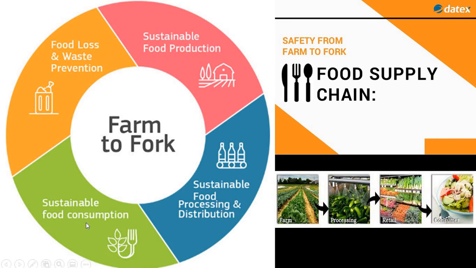And third one is sustainable food consumption. Before consumption, it should be sold into retail shops so that the consumers can buy from the retail shop. And fourth is the consumer. The consumer should have the food, with food loss and waste prevention. This is the food supply chain, which is called from farm to fork. Let us see in detail about this farm to fork system.